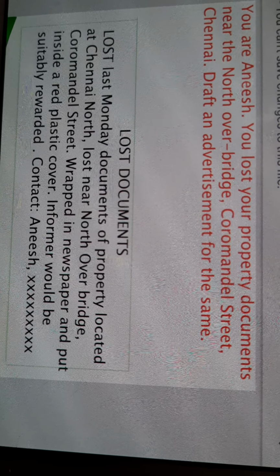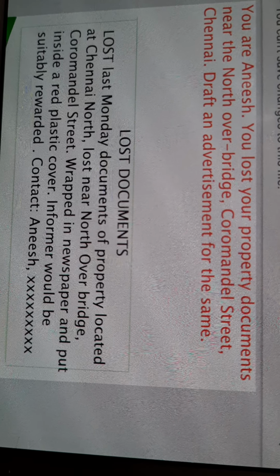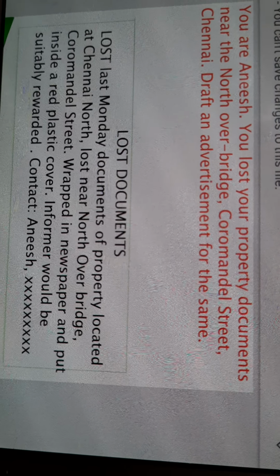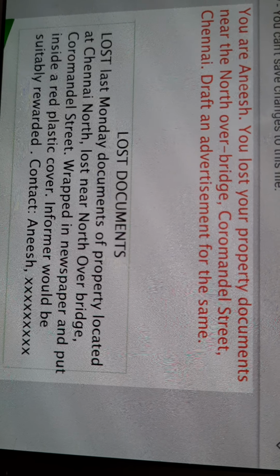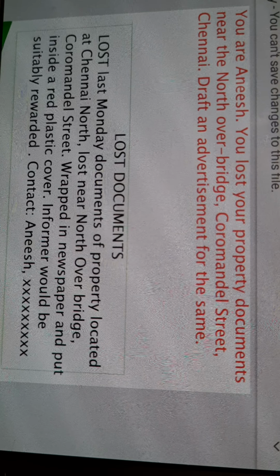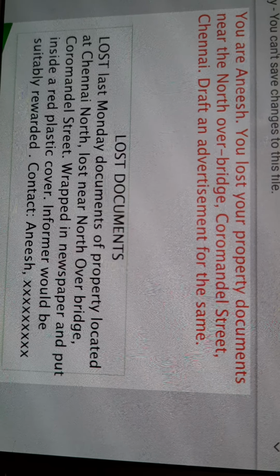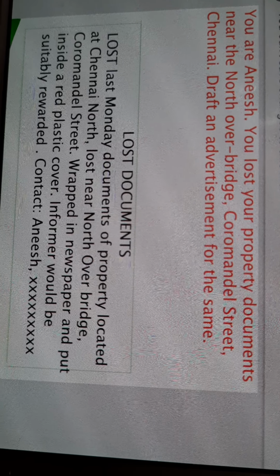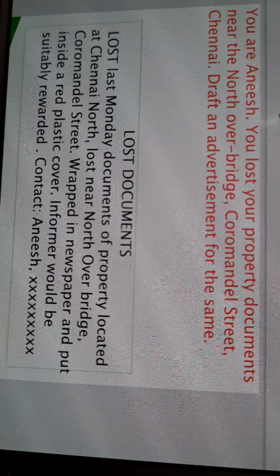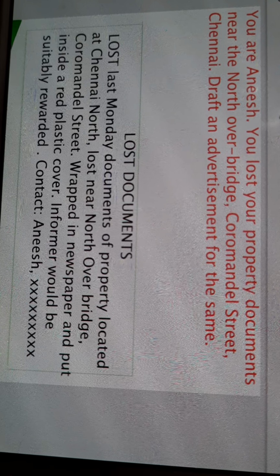Lost near North Over Bridge. So where was it lost, in which place, is mentioned here. In the case of found also you could mention this: found near North Over Bridge, Coromandel Street. Wrapped in newspaper and put inside a red plastic cover. So this is the identification, the full description. You have to avoid it in the case of found.